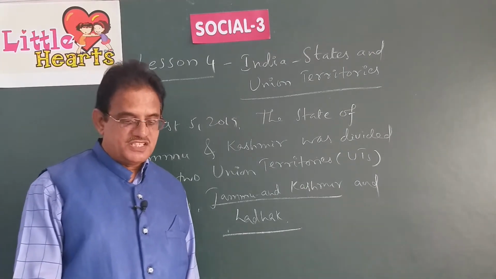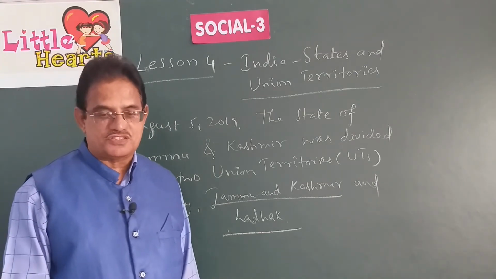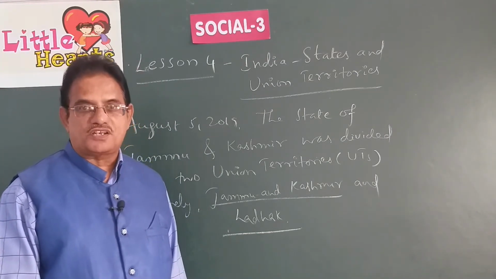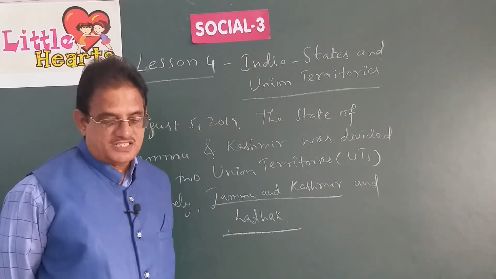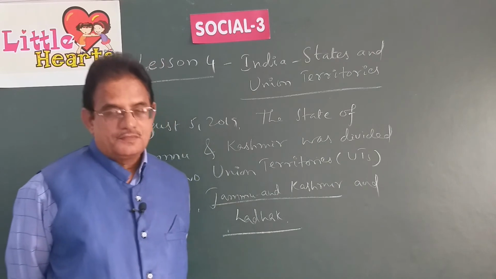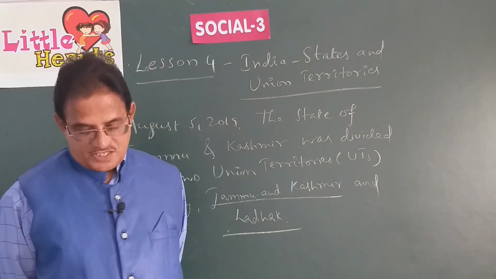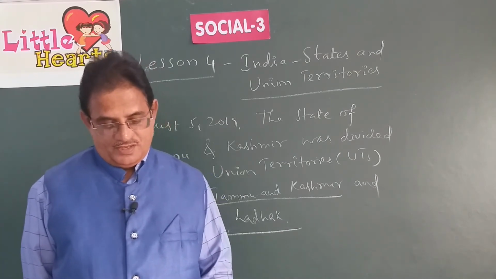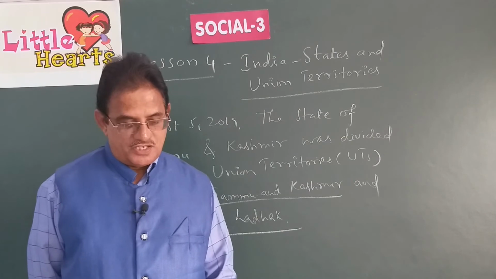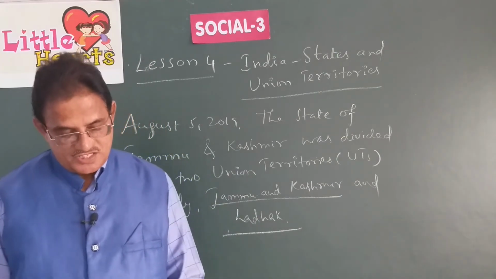At the top you can see Jammu and Kashmir, which is not a state now. It is divided into 2 different union territories called Jammu and Kashmir and Ladakh. And the names of the states and their capital cities are given in the table on page number 31. And also in the next page you can see the names of the union territories and capital cities also. Let us see, children.